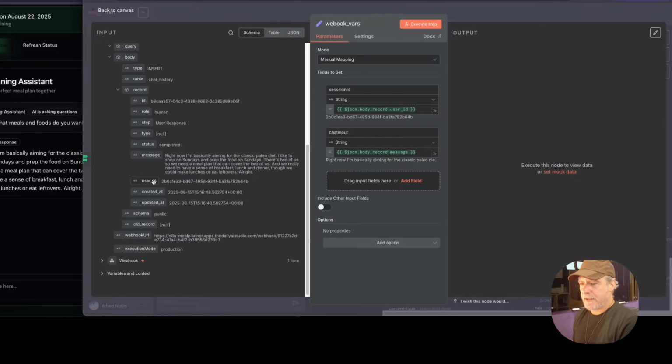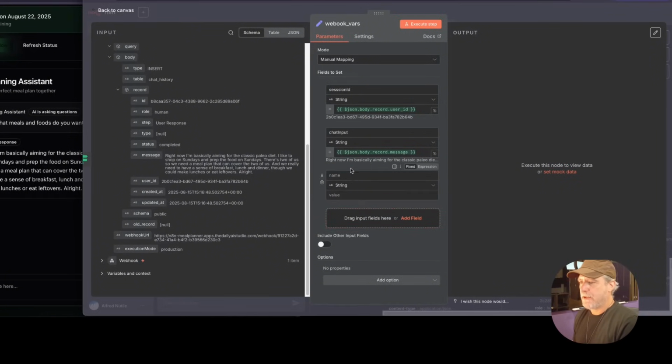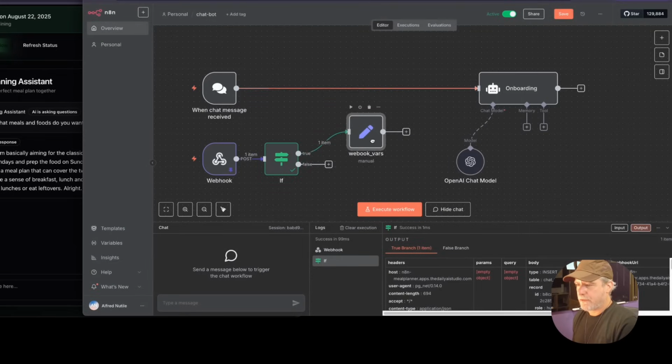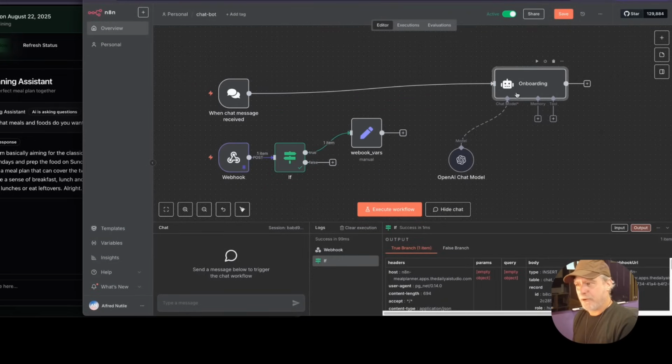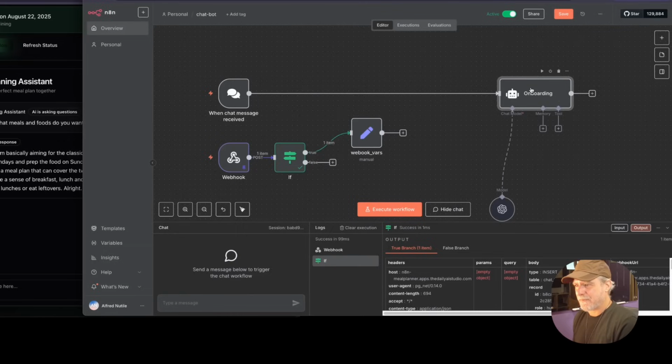And then I think what we need to do here is we got session ID, chat input. I'm going to put the source as web. This will make a lot of sense later too, as we have source of automation, source of Telegram, source of all this stuff. It's going to be cool, okay? So we have step, and we're only doing insert, so I don't have to worry about updates, okay? I don't end up in these infinite loops, which we will have once in a while, but not just here.